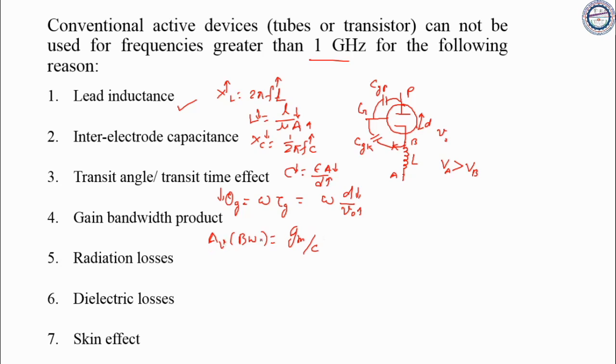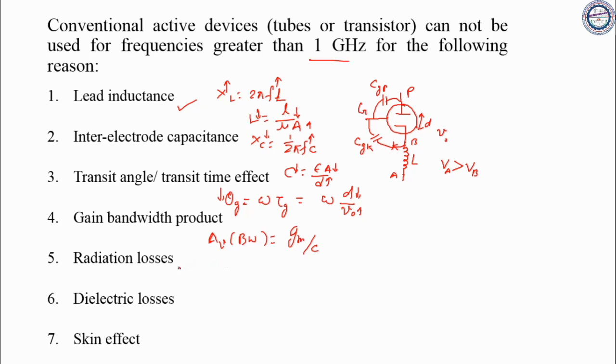So you can see here, gain bandwidth is equal to GM upon C. This is independent of frequency. So to achieve higher gain, we need to minimize the bandwidth. This restricts the application. Okay. So to avoid this limitation, we go for reentrant cavity or slow wave structure.